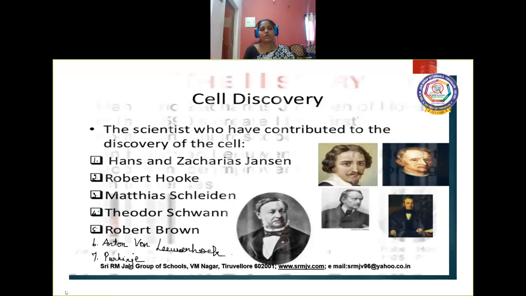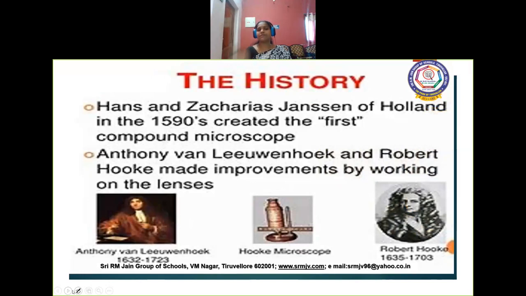The first work was by Hans and Sir Zacharias Janssen, father and son. They discovered the first compound microscope, which acted as a motivation for two scientists, Anton von Leeuwenhoek and Robert Hooke. Following this father and son, these two scientists started making their own microscopes. This discovery of the microscope played an important role in the field of the cell.